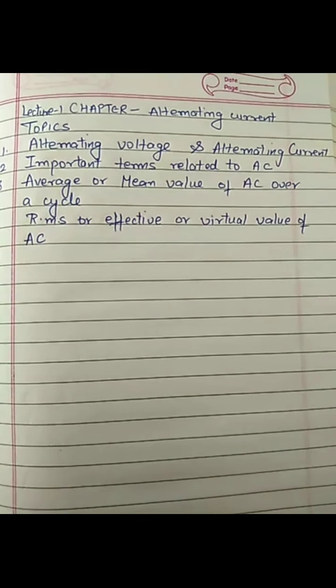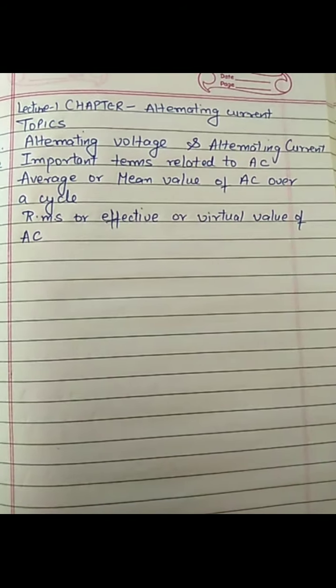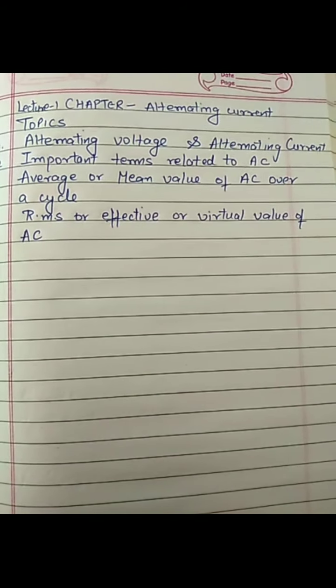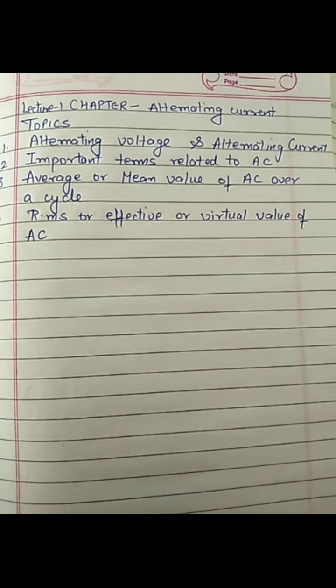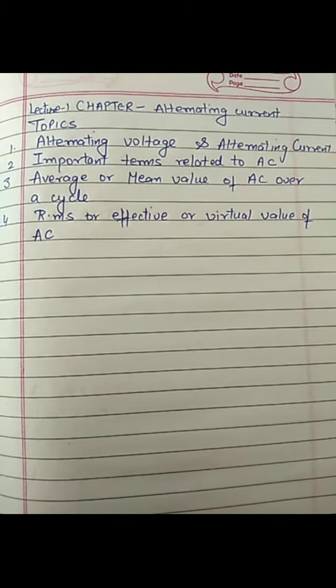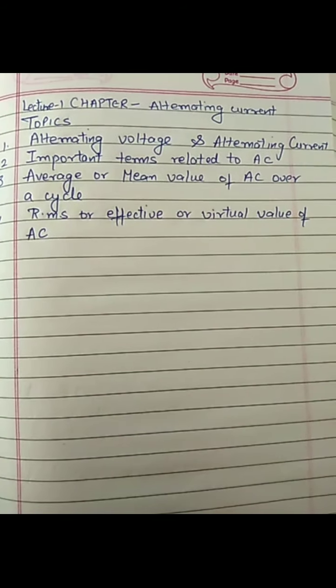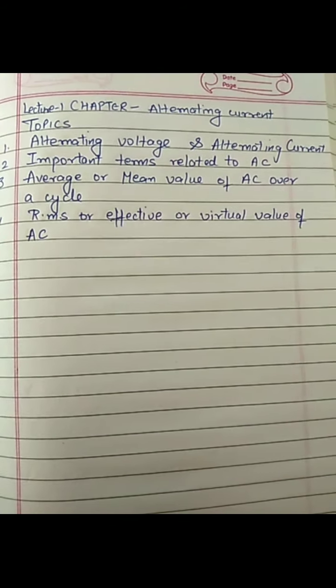The topics covered are alternating voltage and alternating current, important terms related to AC, average or mean value of AC over a cycle, RMS or effective or virtual value of AC.